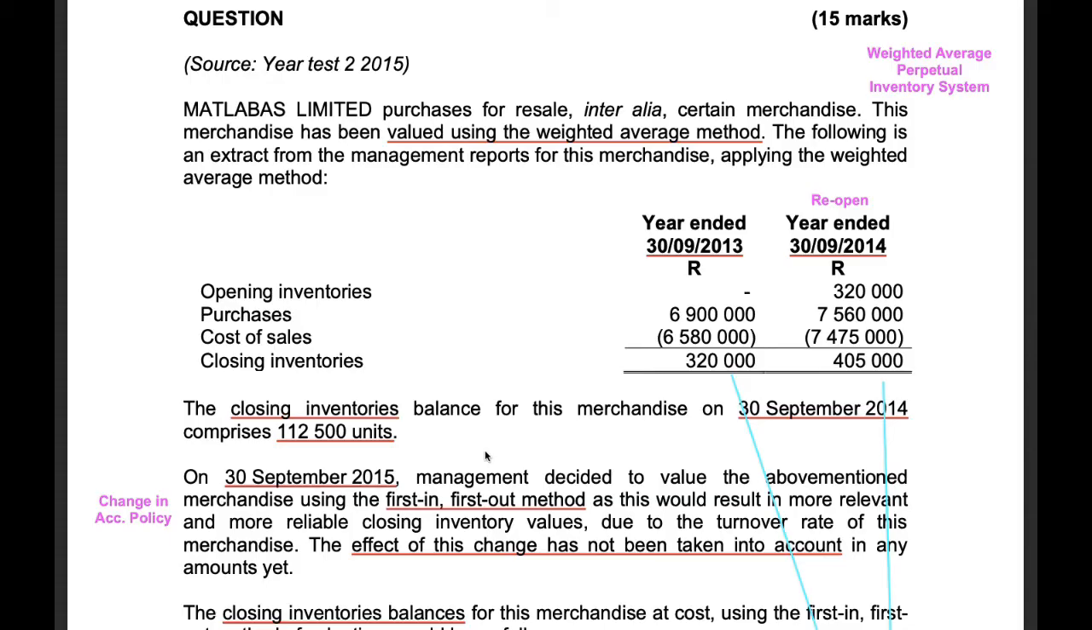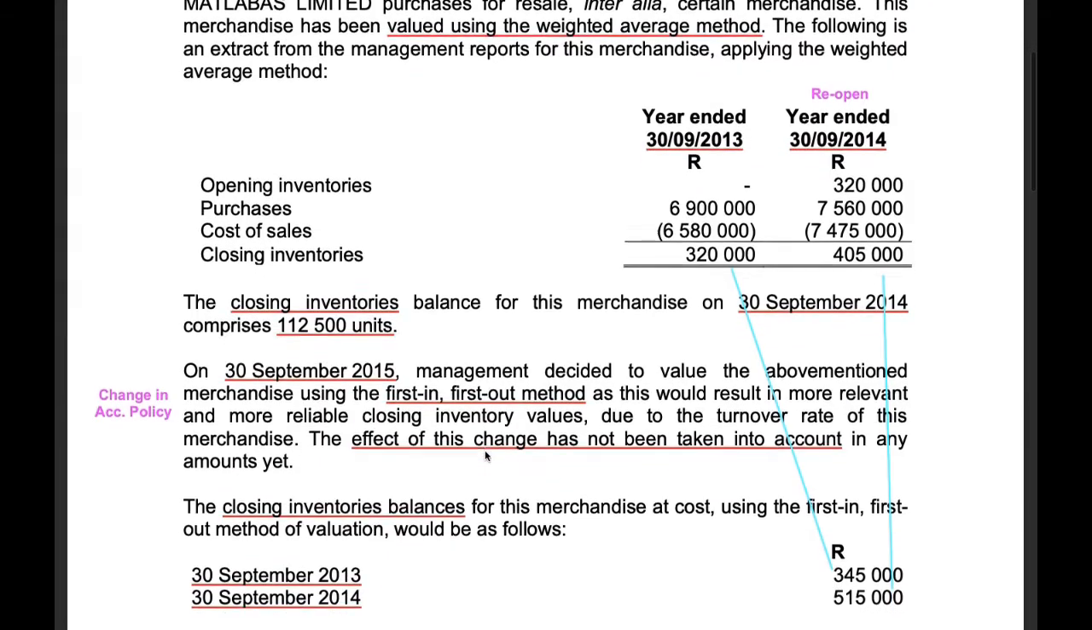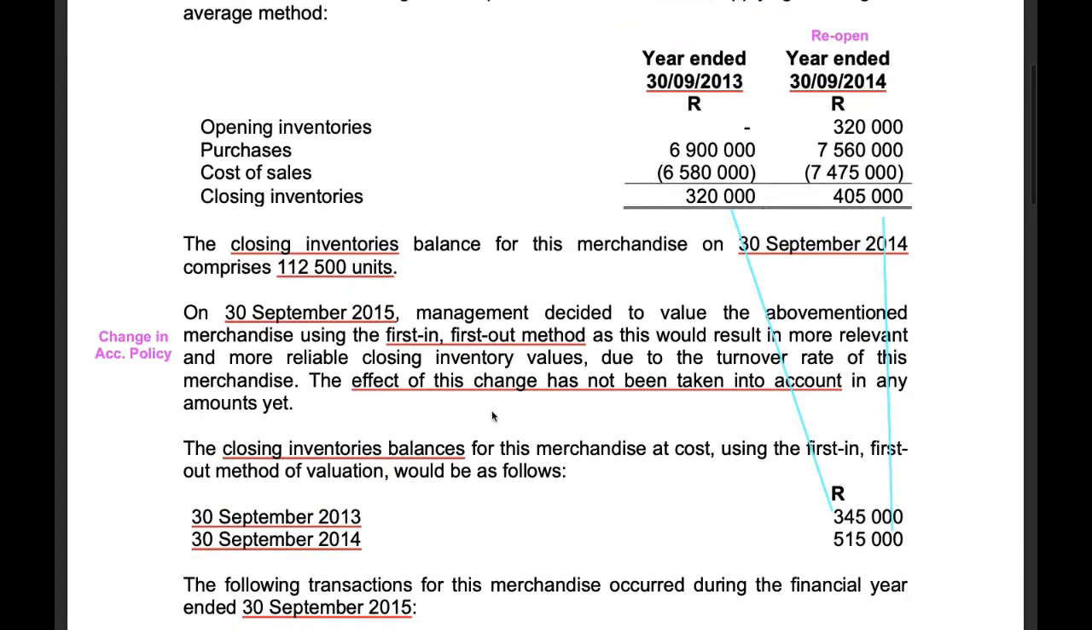The effect of this change has not yet been taken into account in any amounts as of yet, so that is why we have adjusting journal entries. The closing inventories balances for this merchandise at cost using the first-in, first-out method of valuation would be as follows. So on the 30th of September 2013, closing inventories would have an amount of 345,000 Rand, and on the 30th of September 2014, it would have a value of 515,000 Rand.